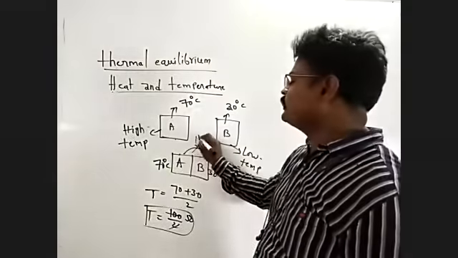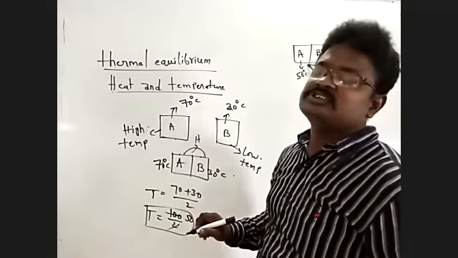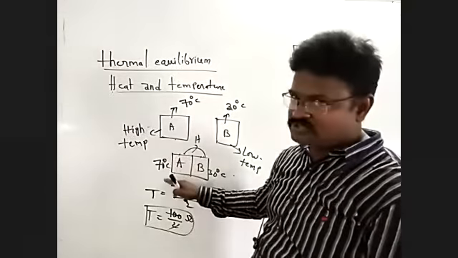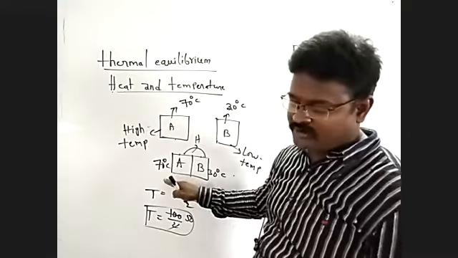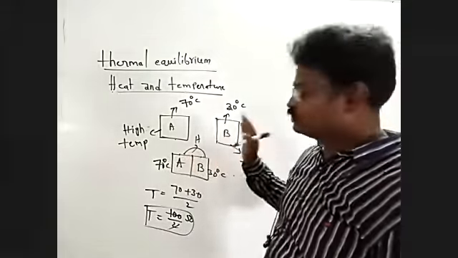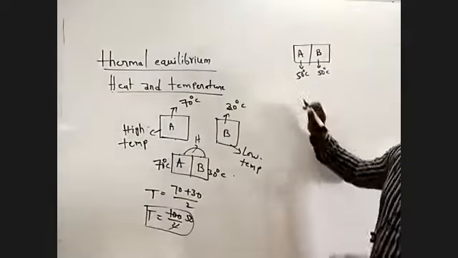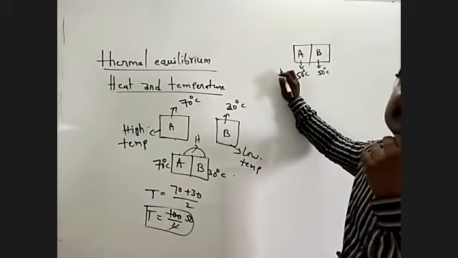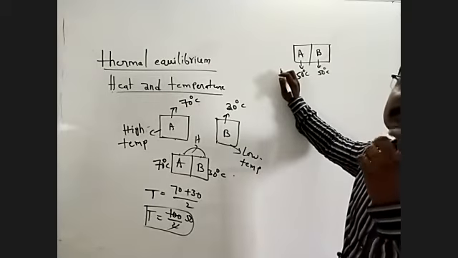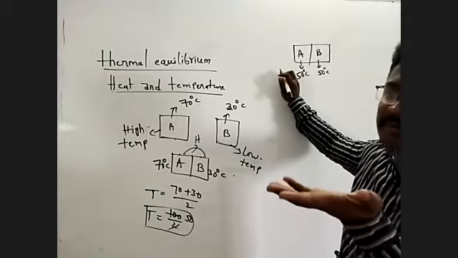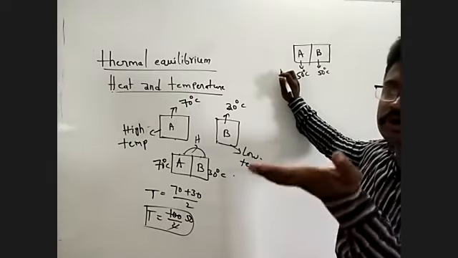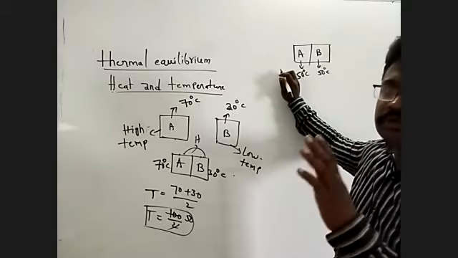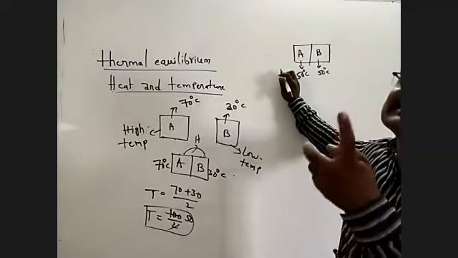So what we'll explain: heat flows from the body at high temperature to the body at low temperature. Both bodies attain the same temperature.